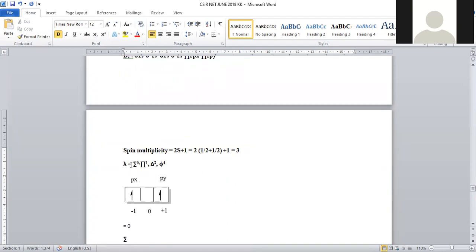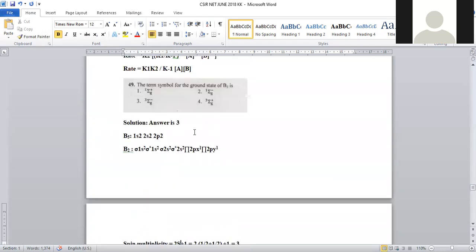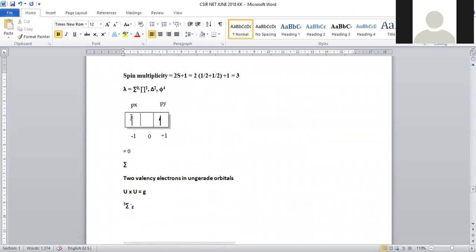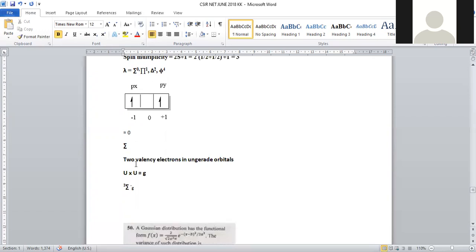If lambda is equal to 0, that is given as sigma. Lambda equal to 1 is given as pi, 2 is given as delta, 3 is given as phi. Right? So here the lambda value is 0 for this pi 2px1, pi 2py1 system, because with px and py, 2 electrons are present in the outer shell. So -1 plus 1 gets cancelled and becomes 0. If lambda is 0, it is given as sigma.